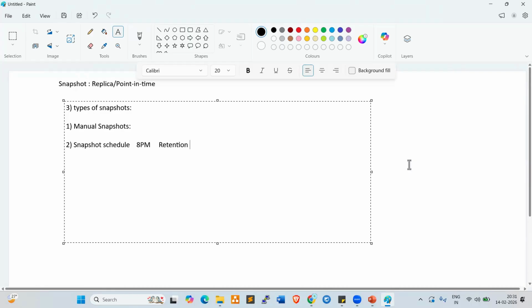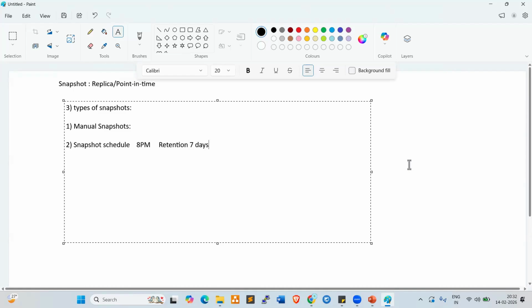Space out of storage, storage crunch issue, right? That is why we need to set the retention also. By default, they're giving 14 days, but don't select 14 days. Normally we use 7 days only. 7 days we can hold the snapshot. So from the 8th day onwards, the old snapshot will be gone.